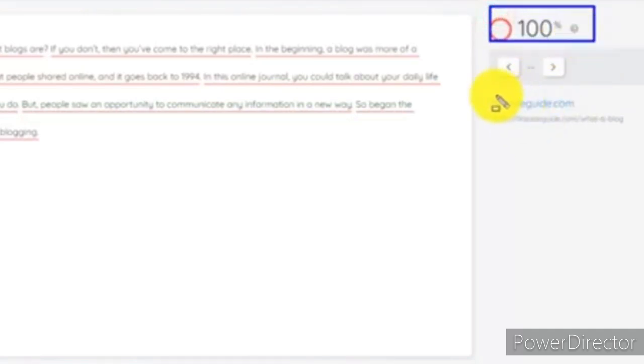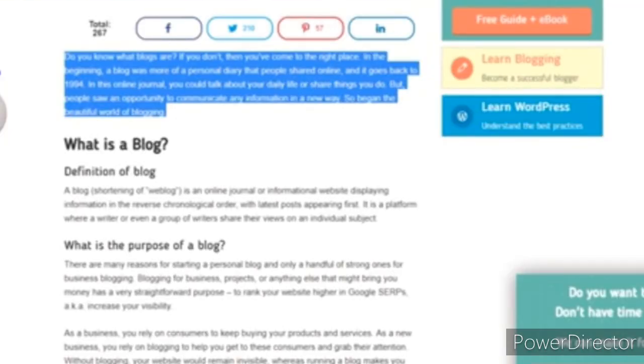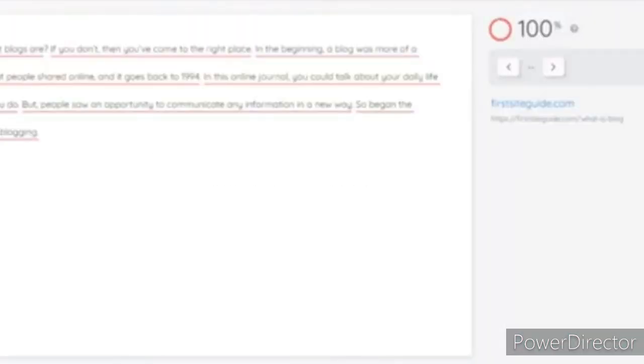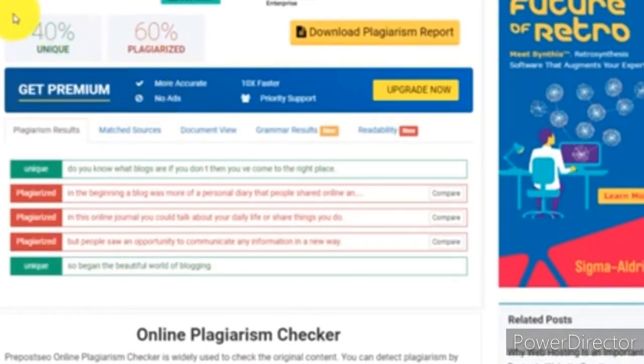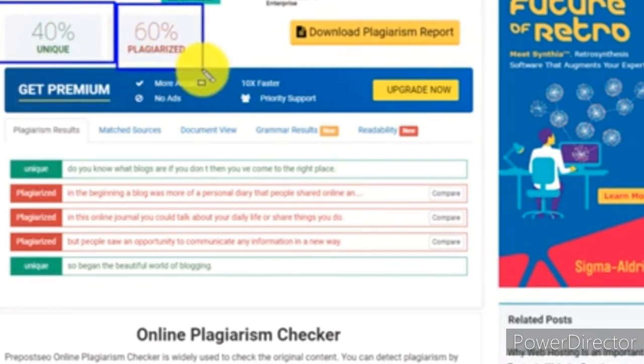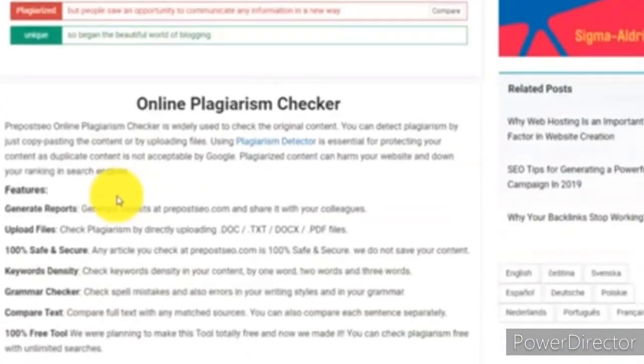You can see that it is 100% plagiarism here. This is not fake, so this is a very good website. You can go through this website for your plagiarism work. So one more is here, the 60% plagiarism is showing here.